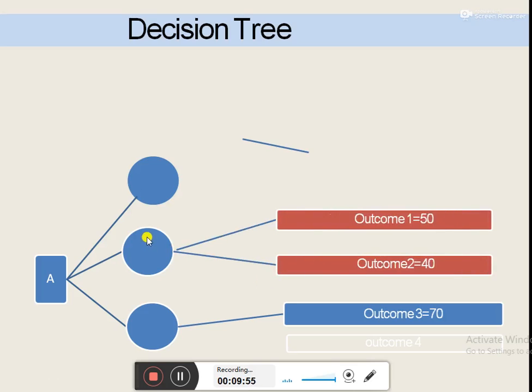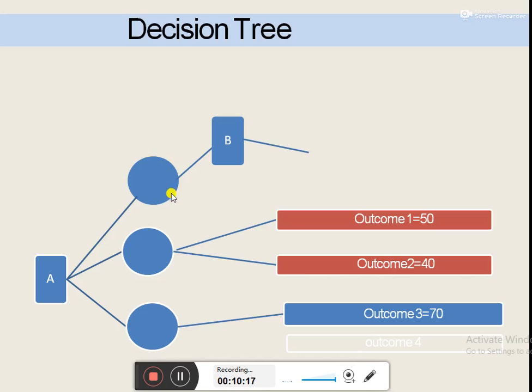The outcome of the second option or second alternative, outcomes are there, outcome 1 and outcome 2. The net present value of outcome 1 is 50 and outcome 2 is 40 rupees. Similarly, there would be some outcomes of the decision of the chance node 3. Look carefully.